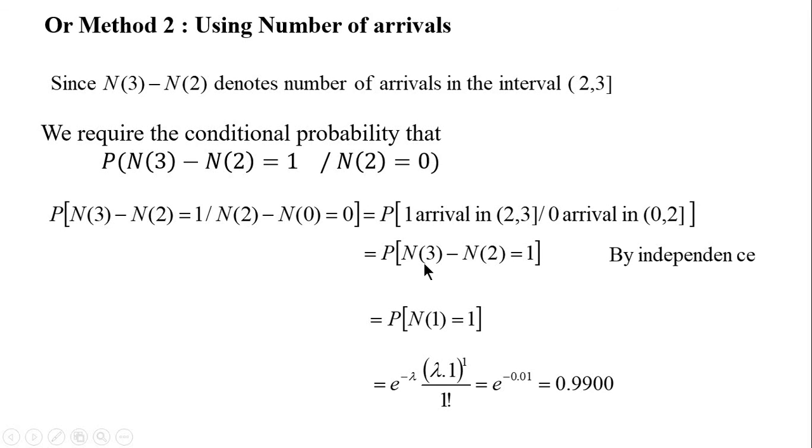So it is the same as saying the probability of N3 minus N2 equal to 1, that is the probability of N1 equal to 1. So you can substitute n is equal to 1 and t is equal to 1 in this formula and put lambda equal to 0.01 per minute, so you get our answer.